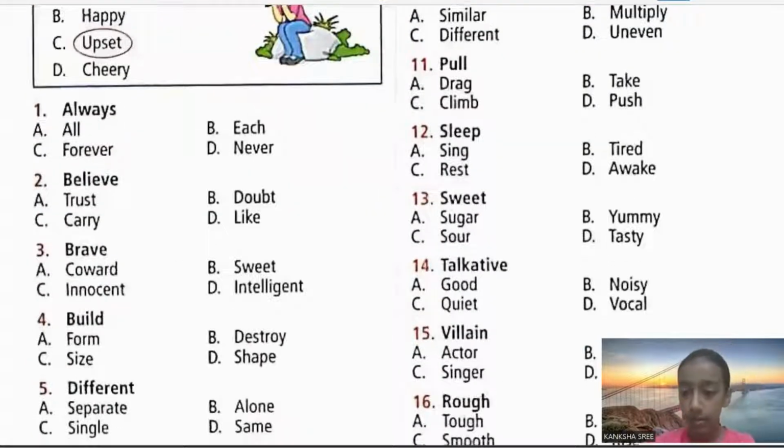Always. What do you mean by always? All the time, at any time. Then what's the opposite of always? Is it all? No. Is it each? No. Is it forever? No. Each, all and forever give the meaning of always. But we need to find the antonym. So always's antonym is never. All the time means not at any particular time. Always, never.